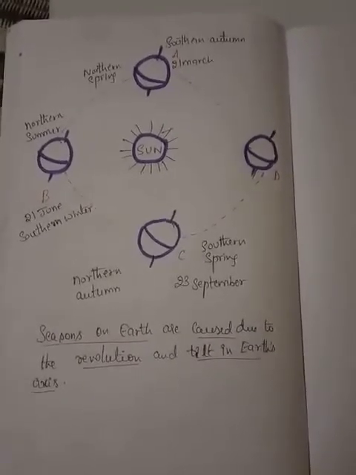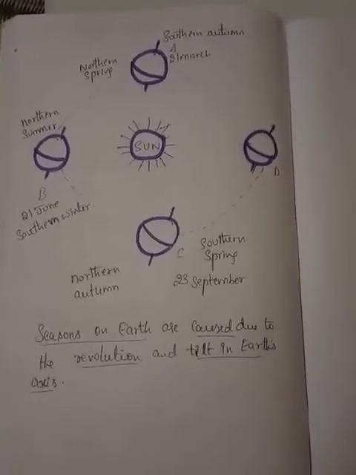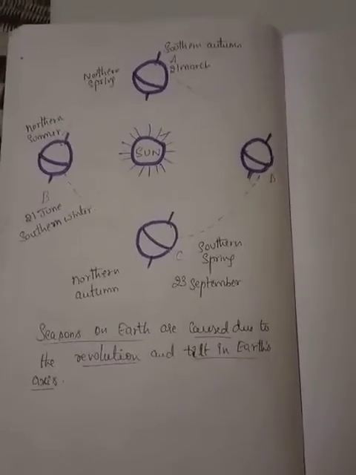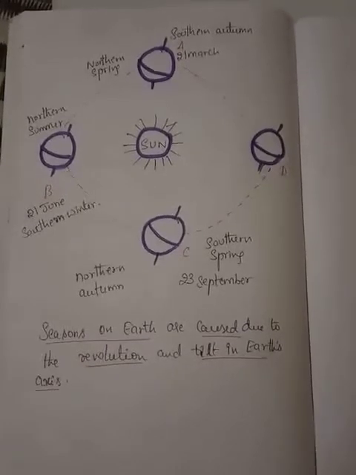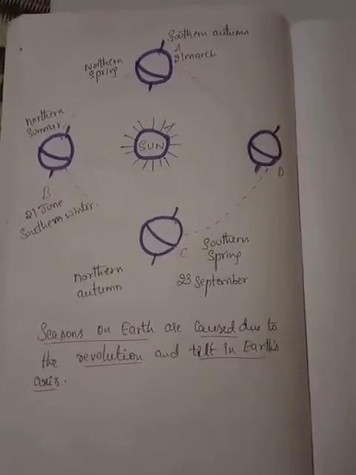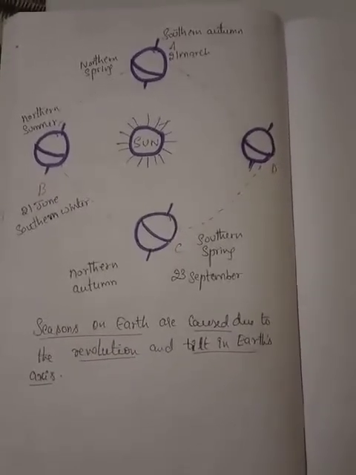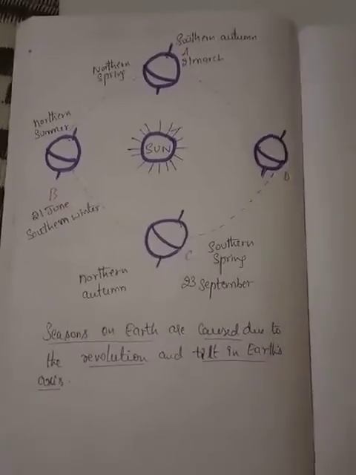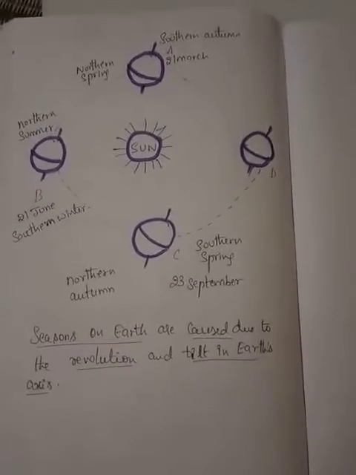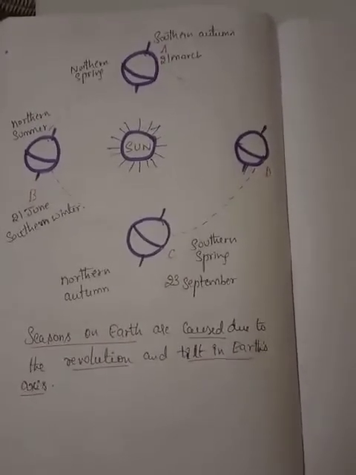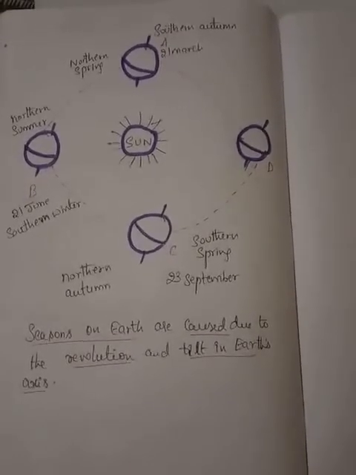So what are the effects of rotation? The first point is the sun appears to rise in the east and set in the west, the second is it causes day and night, and the third is it causes tides, winds and so on. When we come to the effects of revolution, it causes variations in the length of days and nights. The length of the days and nights varies, the distribution of heat on the earth's surface differs, and various seasons occur like summer, winter, autumn and spring.